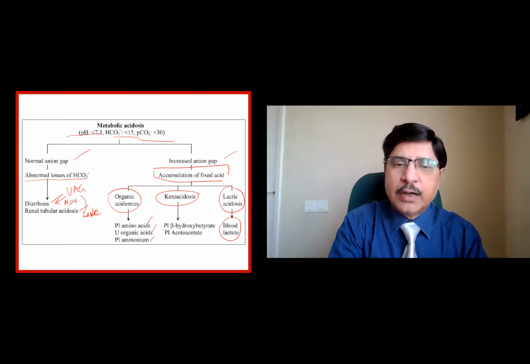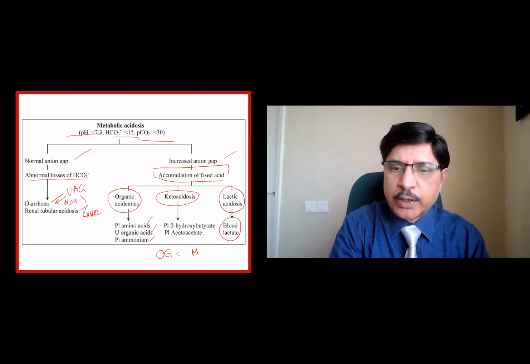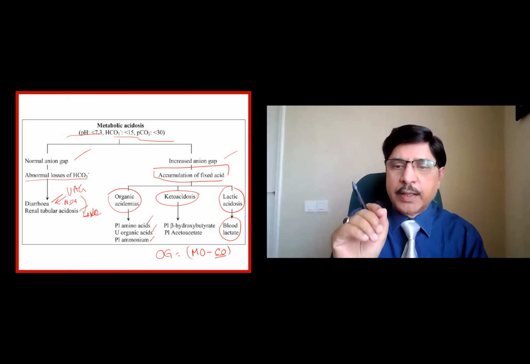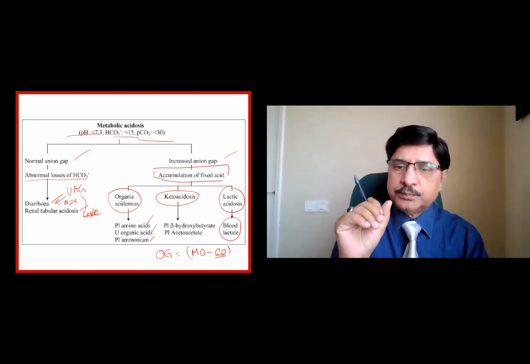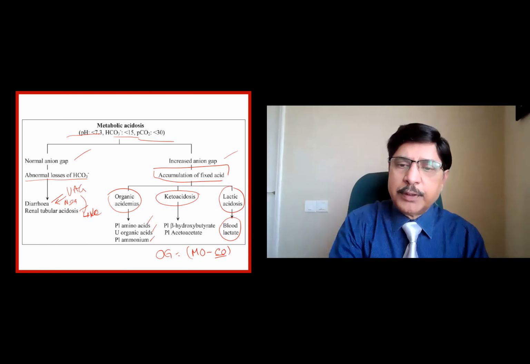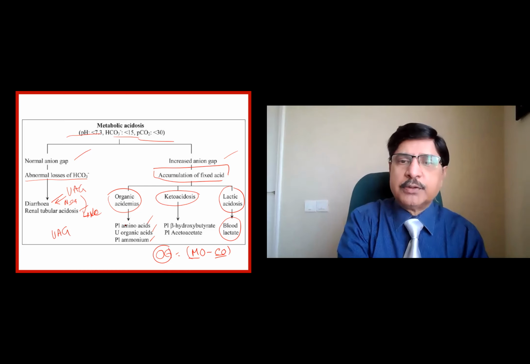How do I differentiate? By looking at the osmolar gap. Osmolar gap is equal to measured osmolarity minus the calculated osmolarity. Calculation I do using sodium into 2 plus glucose divided by 18 plus BUN divided by 2.8. That will be the calculated. Measured is from the lab. Take the difference of that, that becomes the osmolar gap. For NAGMA, urine anion gap is required. Here, osmolar gap is required to differentiate.